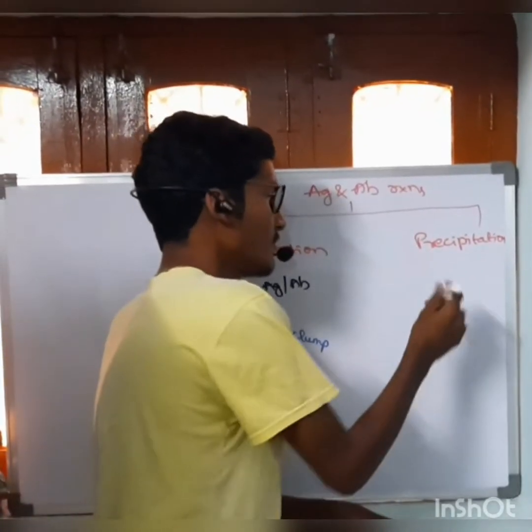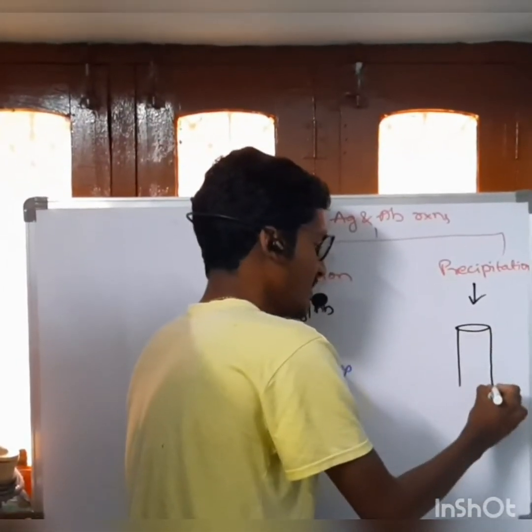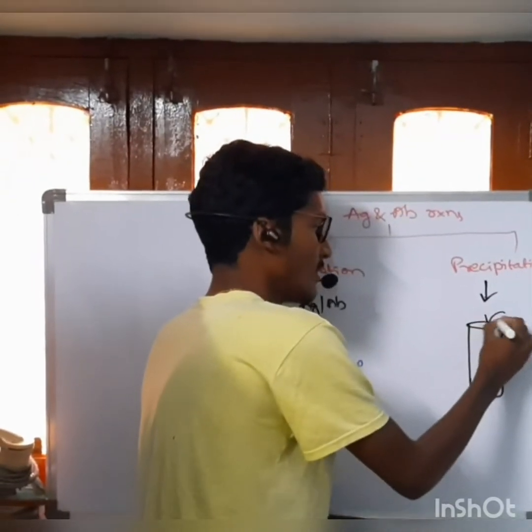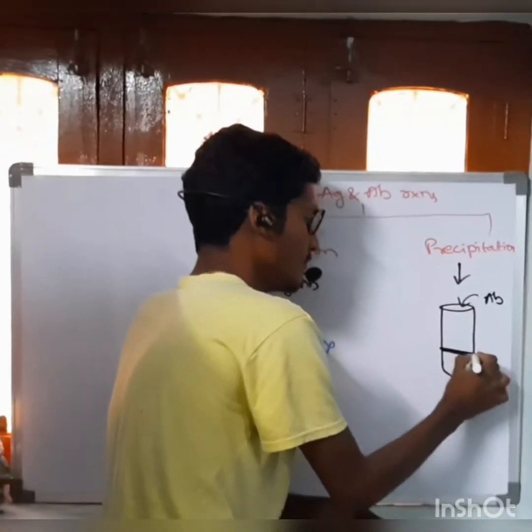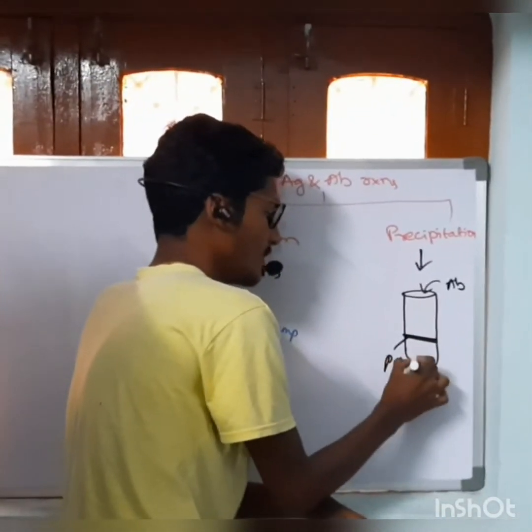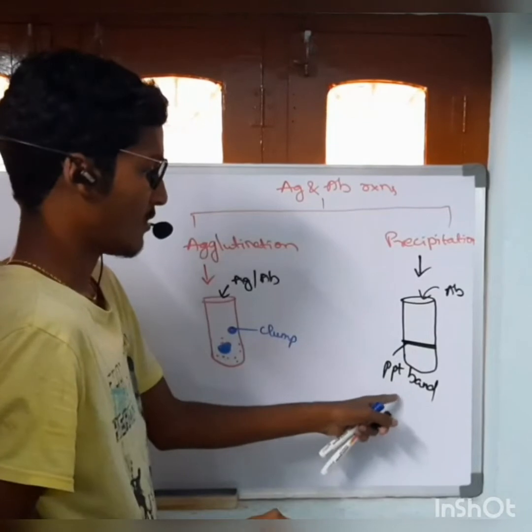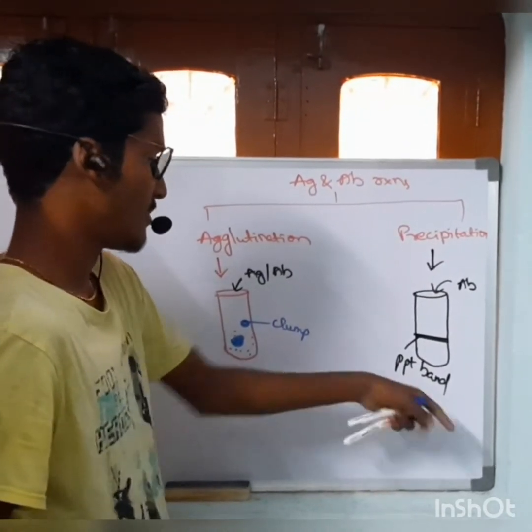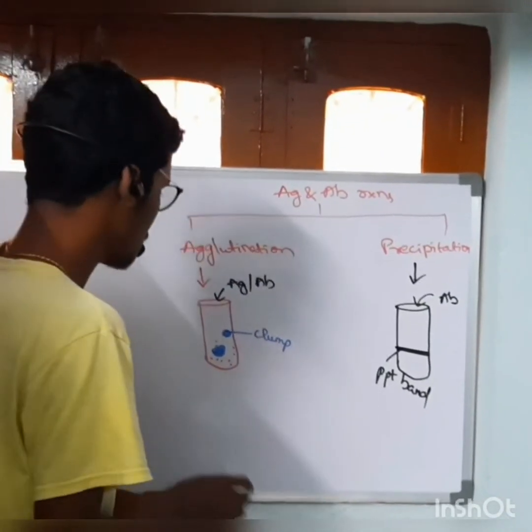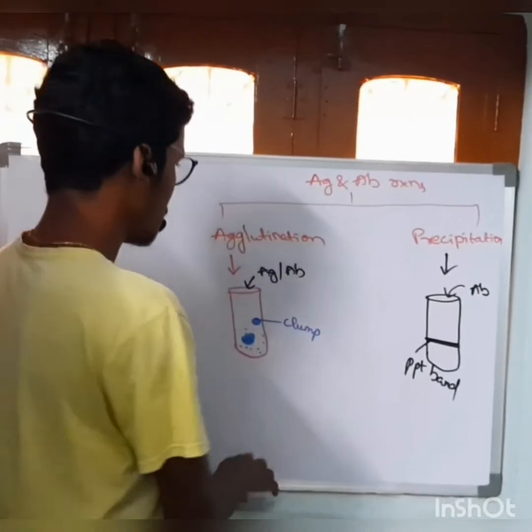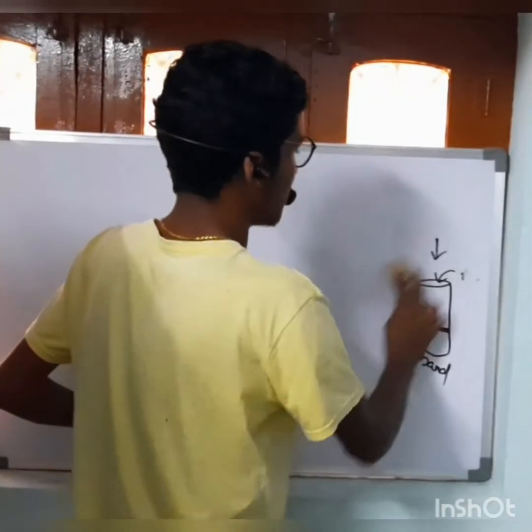Next, precipitation means that if it is an antigen containing sample, when we add an antibody, a bond is formed between both of them. It is known as a precipitate band. In precipitation, a PPT band is going to form, a precipitation band. Here the blood is going to clump, which is known as agglutination. First one is precipitation.